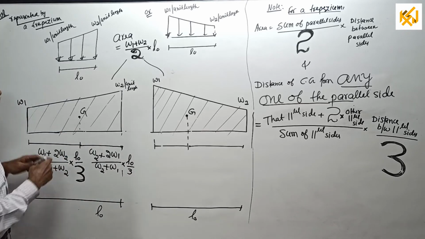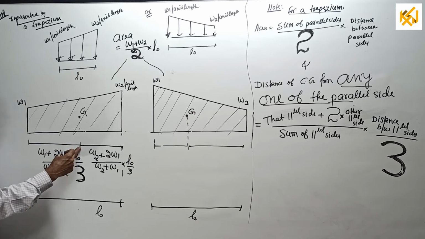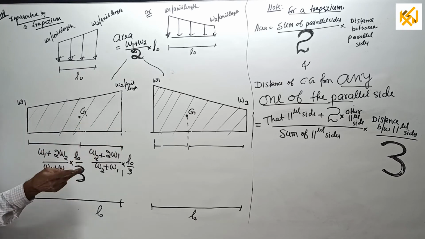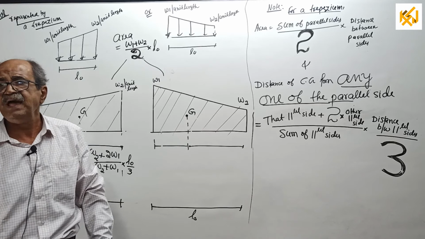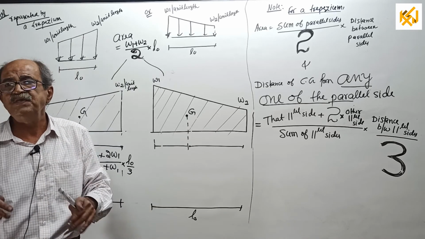See, now if W2 is more than W1, this will come more than L0 by 2, that will come less than L0 by 2. That will be taken care of in the calculation. So for the formula, there is no question of which is more, which is lesser.